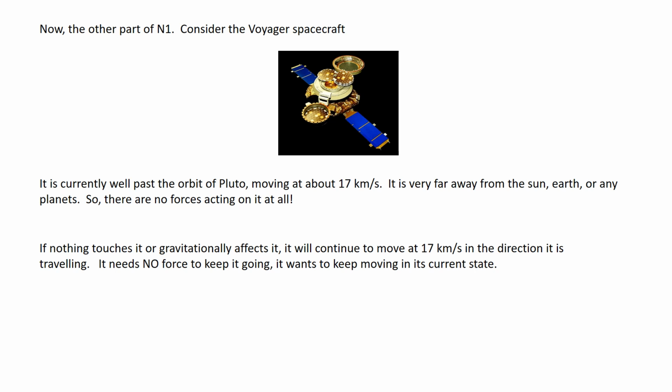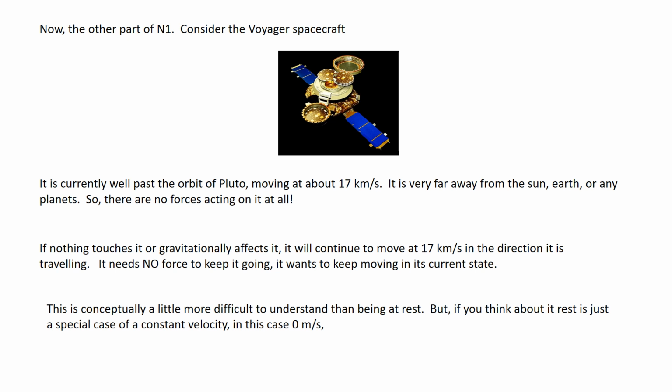It needs no force to keep it going. It just wants to keep moving in its current state of motion. This is a little bit more difficult conceptually to understand than being at rest. But if you think about it, rest is just a special case of constant velocity, in this case, a velocity of 0 meters per second.